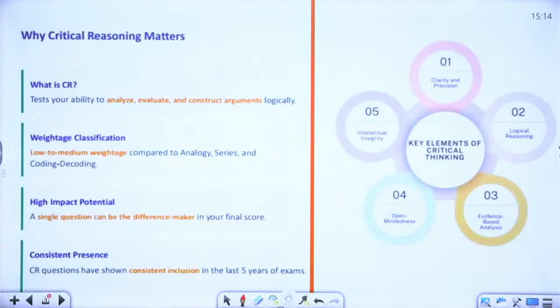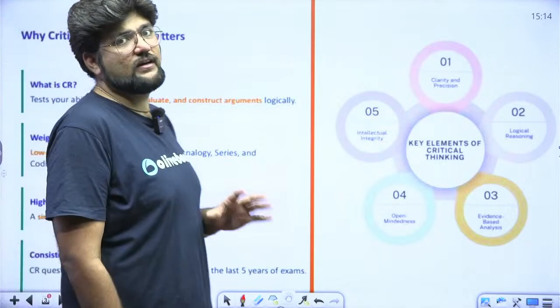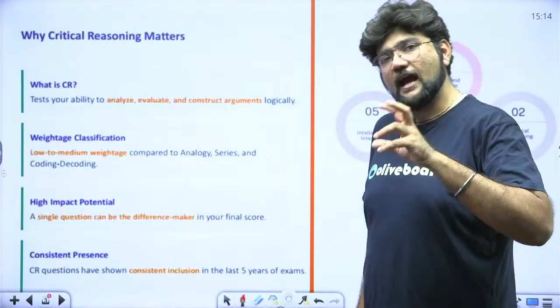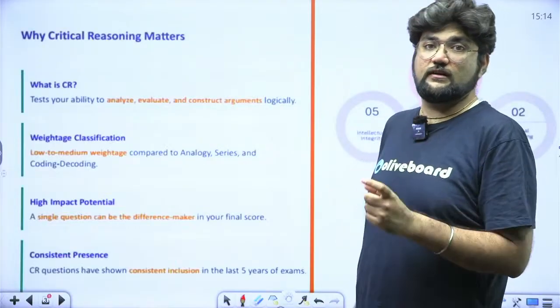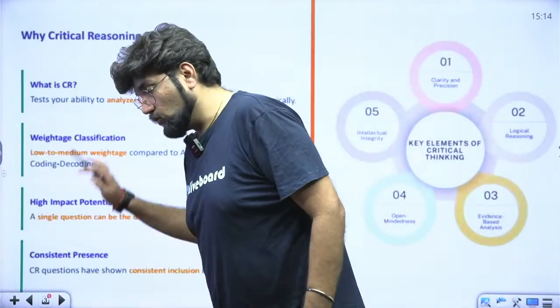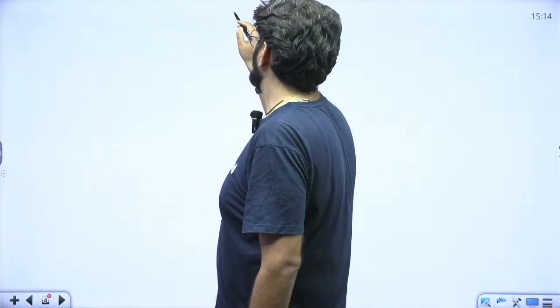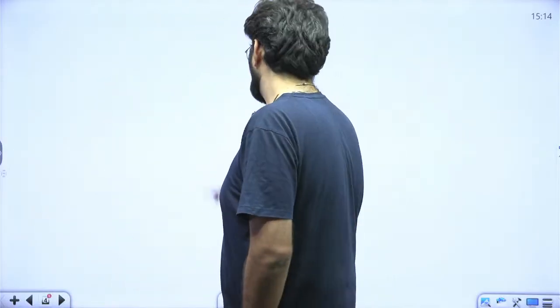And of course, consistent presence, we all know that in the last 5 years, it is consistently there. In Tier 2, definitely you will always see critical reasoning. Tier 1 also lays a lot of emphasis on critical reasoning. Right? And now they have introduced 2 more points here. So I'll just give you a quick overview of what is critical reasoning all about.